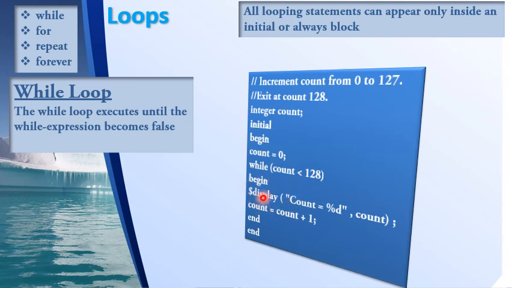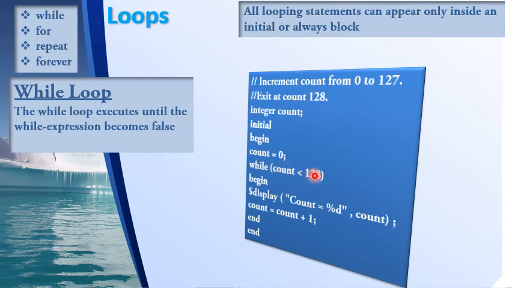If there is only one statement inside a loop, then you can simply write it like that. But if there are multiple statements inside the loop, then they should be enclosed between begin and end. I have two statements here, that's why I have enclosed them between begin and end. The first statement is a display statement where I say count equal to %d, count. Whatever the value of count is will be displayed here, and I increment the value of count, count equal to count plus 1. So this loop will go on continuously till count becomes equal to 127.